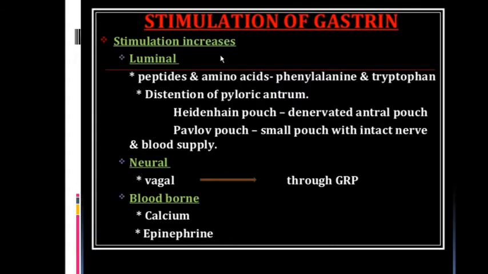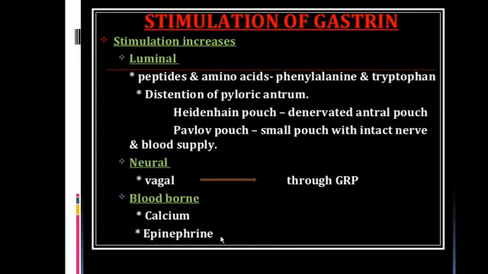And stimulation also increases by the neural vagal stimulation. With vagal stimulation, there is release of acetylcholine, that is the neurotransmitter, which helps in release of the gastric hormone. So here you can see that these are neuroendocrine cells. Vagal stimulation, acetylcholine, then there is more release of the gastrin hormone. So this is neuroendocrine in nature.